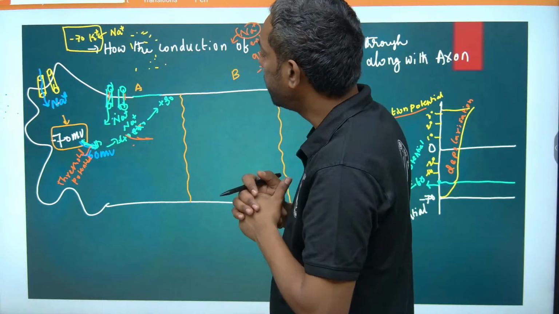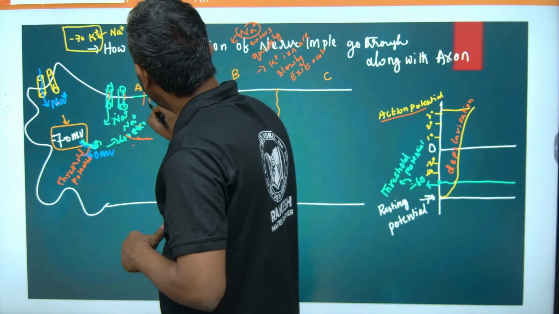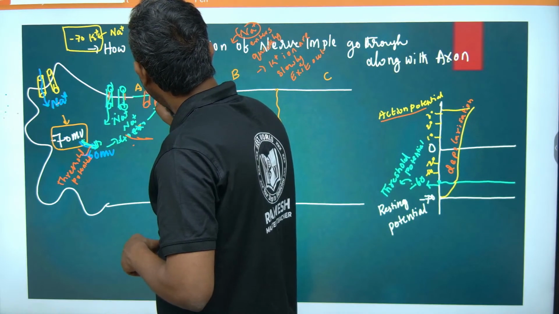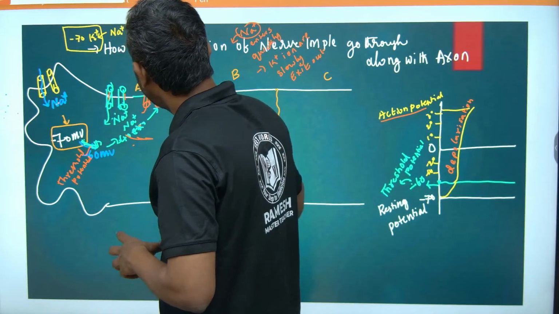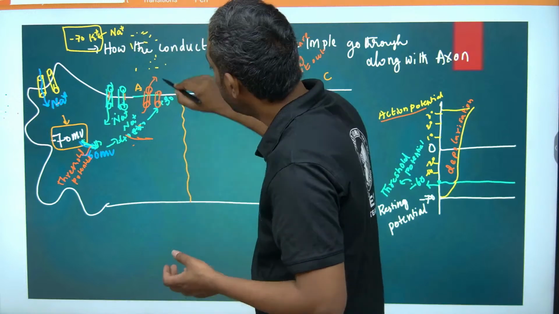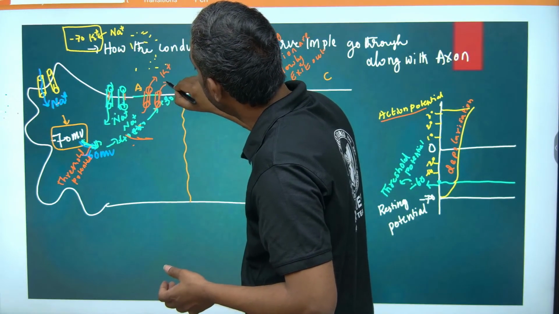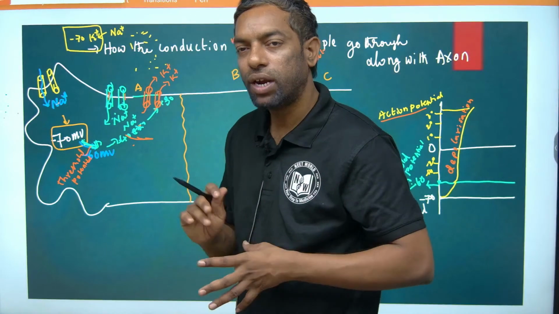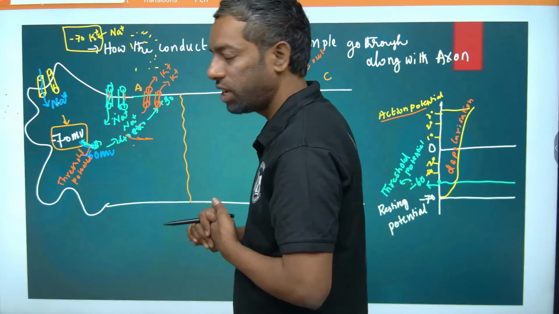In that condition, the potassium gated channel opens. Once the action potential is attained, potassium tries to exit from the A segment. Potassium gets out of the A segment slowly after the action potential.